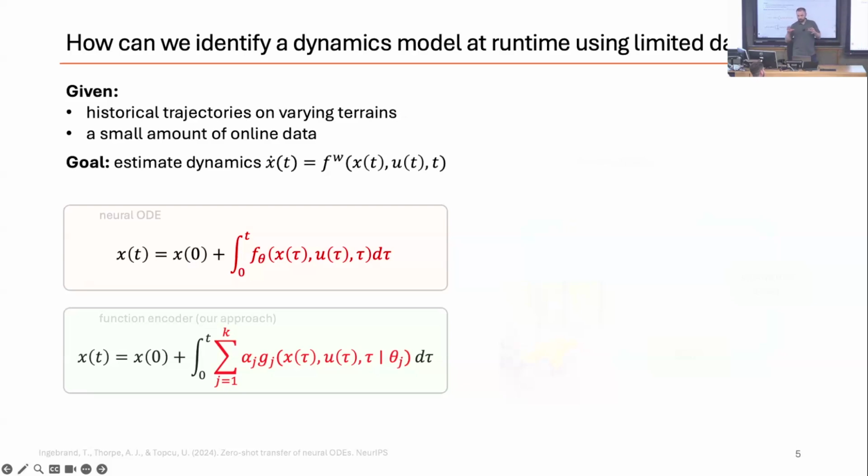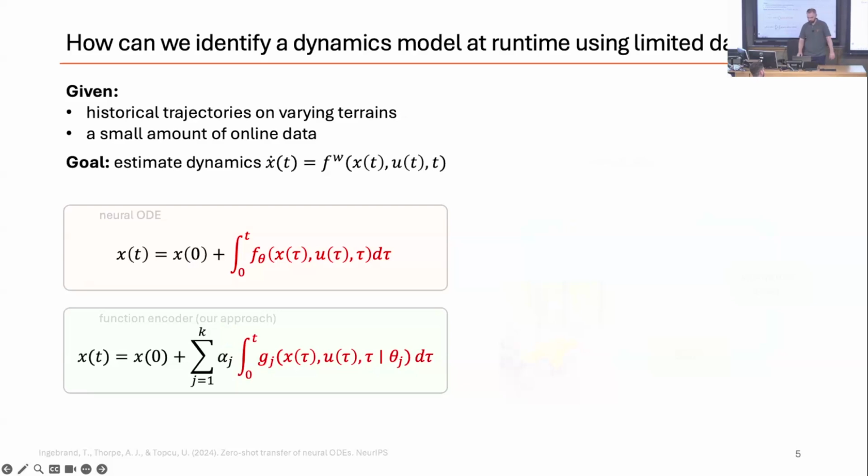Each neural network captures features of the terrain, and these coefficients allow us to parameterize the model to the different terrains. We just need to change the coefficients. And this effectively can be viewed as a linear combination of neural ODEs if you just flip the integral and the sum.